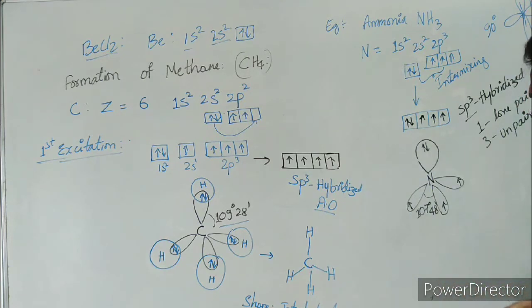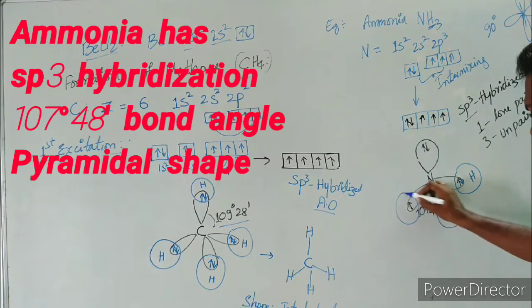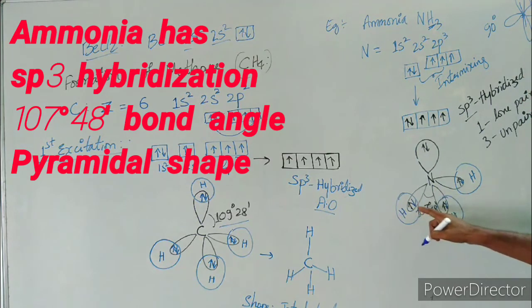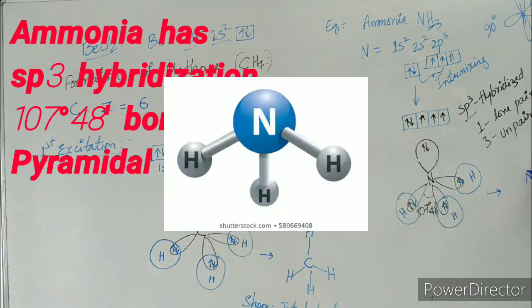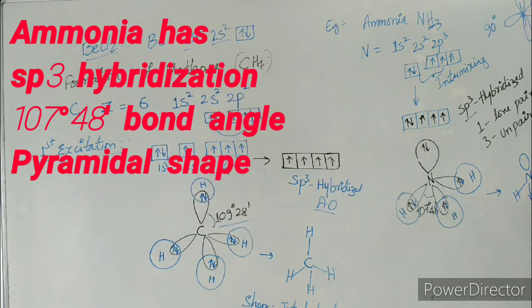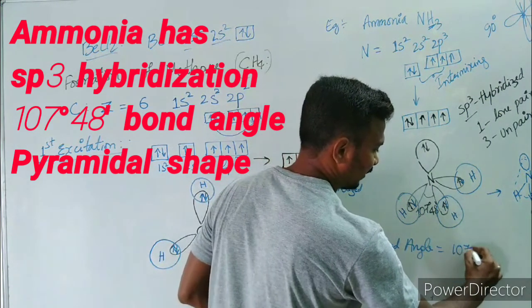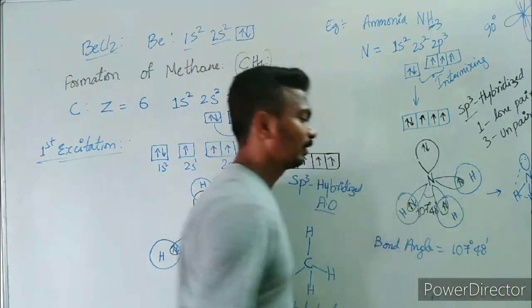Now what happens? The remaining 3 hydrogens. How many hydrogens are there in ammonia? 3 hydrogens. These 3 hydrogens are going to be paired up with these 3 unpaired electrons, and they are going to form a pyramidal molecule like this, with 107 degrees 48 minutes.